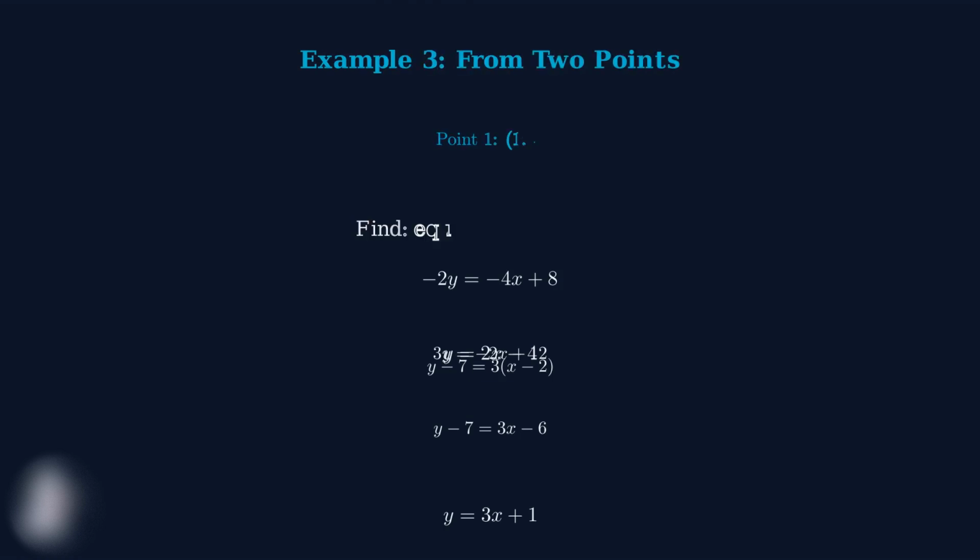Example 3 is our most challenging problem. We have 2 points, 1, 4, and 5, 12. We need to find the complete equation of the line passing through these points. Step 1. First, we calculate the slope using the formula m equals y2 minus y1 divided by x2 minus x1. We have x1 equals 1, y1 equals 4, x2 equals 5, and y2 equals 12.